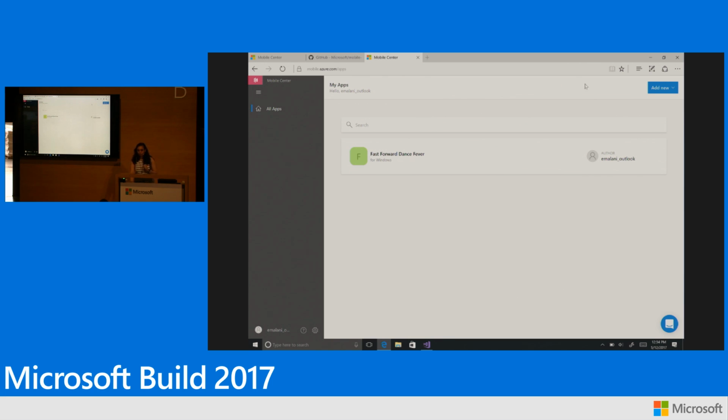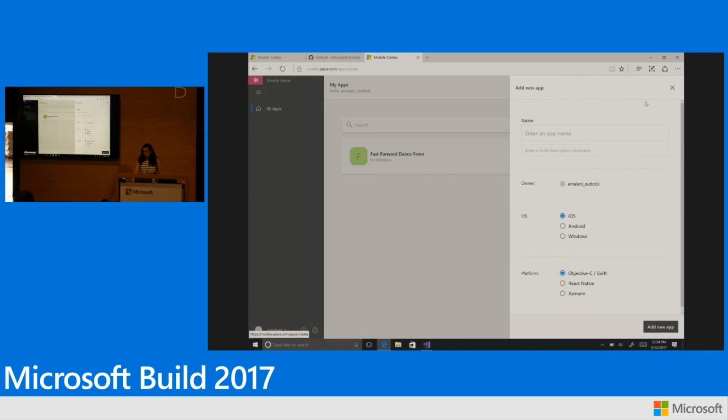The first thing that you have to do is to onboard your application. So I'll go ahead, click on the Add New App button, and give my application the name Dance Fever, with a brief description, Dance Everybody. And I'll select the right OS as Windows and platform as UWP.